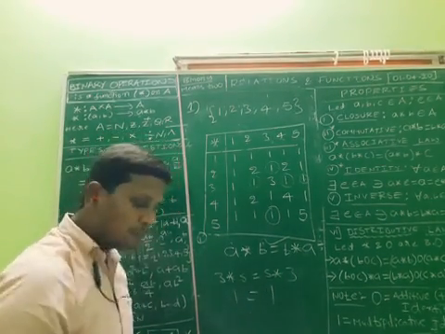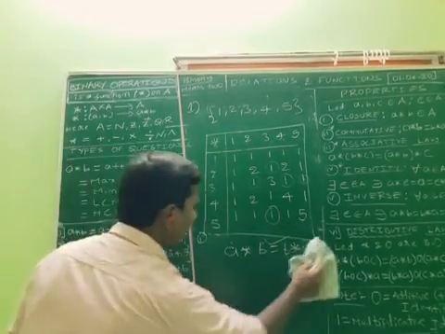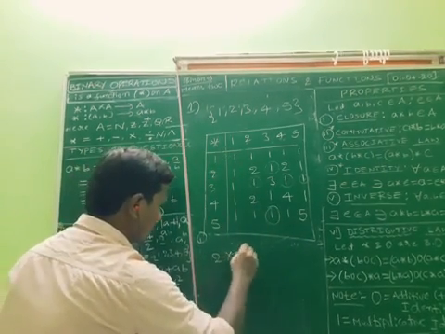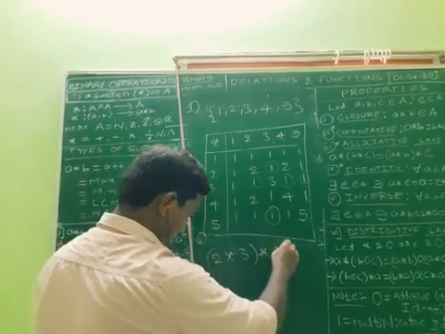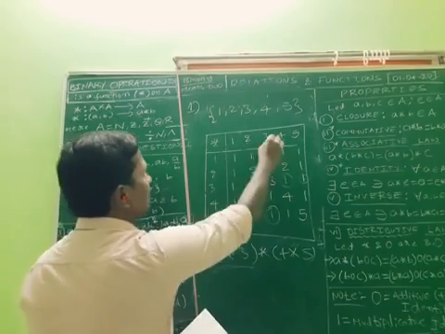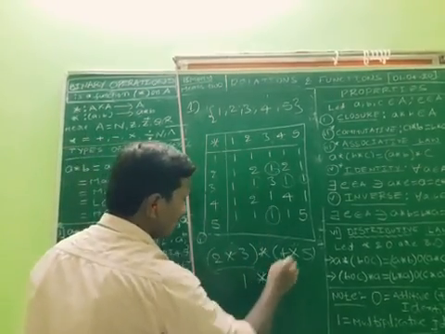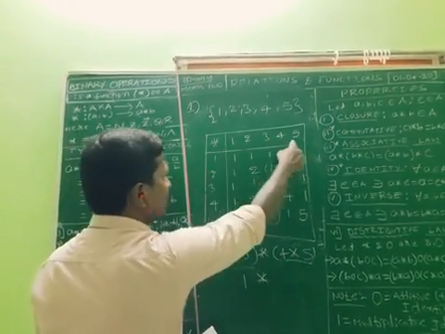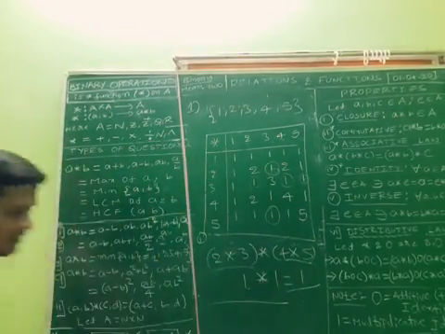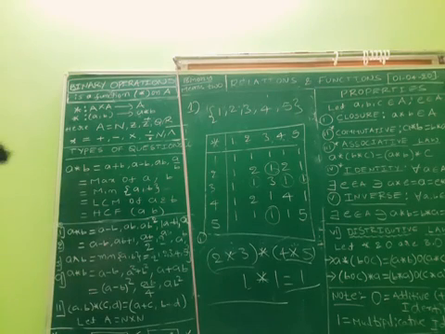The third one is compute (2 star 3) star (4 star 5). What is 2 star 3? 2 star 3 is 1. 4 star 5 is 1. 1 star 1, 1 is the answer. Yeah, next we go for question number 3.